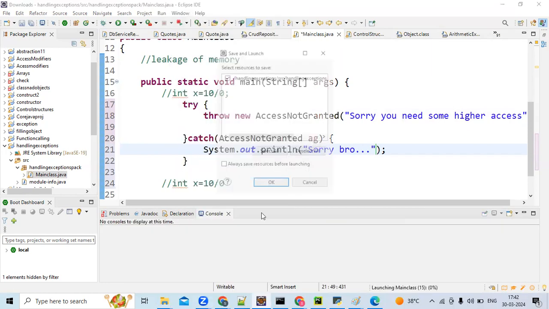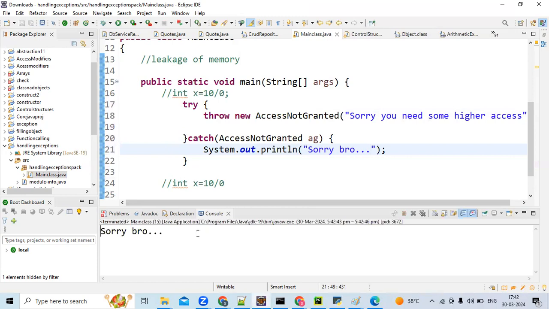See, now you'll get this "sorry bro" error message. Just like you handle the arithmetic exception, the same way you're handling the unchecked exception which is created by your own. Okay, now.